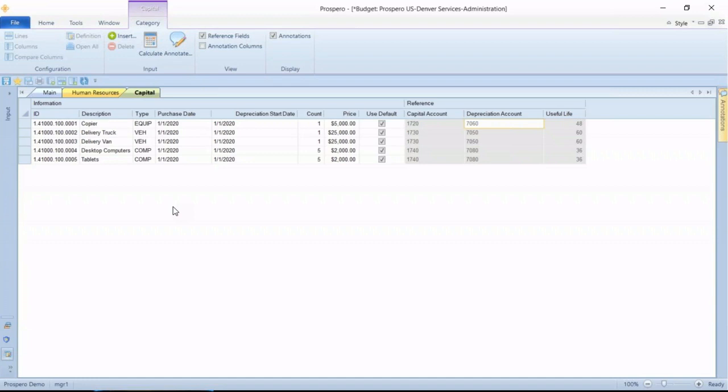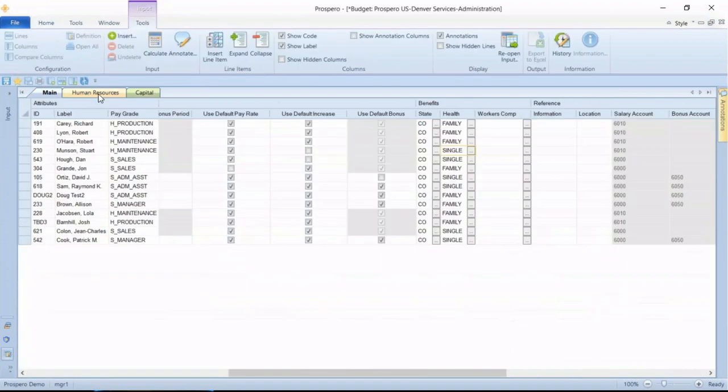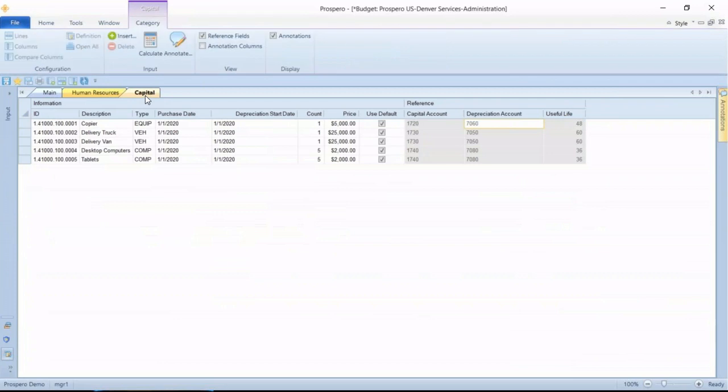So three input screens we've got set up here for your budget input: the main account input page, human resources, and capital. A great way to help your budget managers. Again, as soon as they make changes here and click the save button on their input screen, all that data goes into a single SQL database for Prospero, and it's all consolidated right away and available for reporting. So speaking of reporting, let me switch over to my administrator window. I'll show you a report and a chart and graph to show us our budget data at a high level, and then I'll switch over to Nick if he's back online with us.